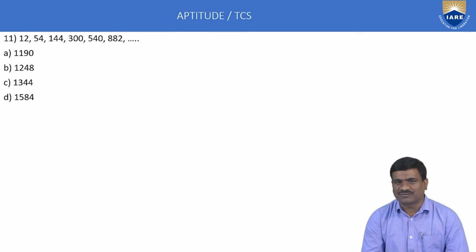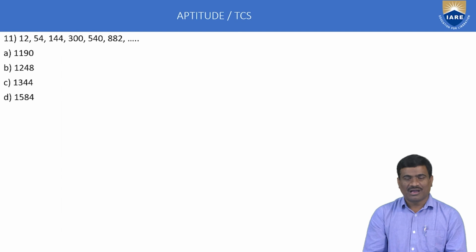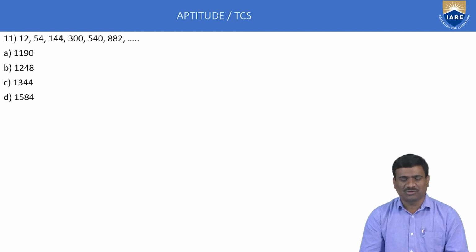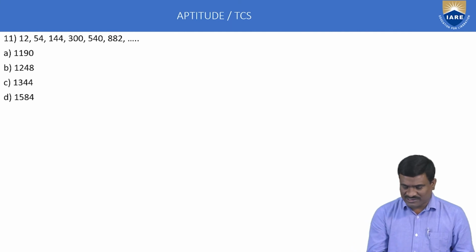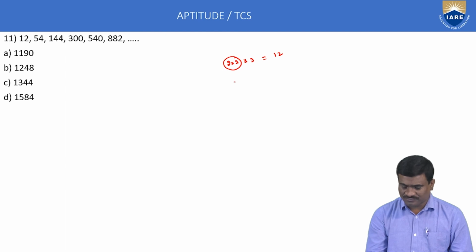First apply difference concept. I think difference is not possible here because lengthy big numbers are given. Second apply multiplication, and next the nearest square number and cube number. But these are not square numbers or cube numbers. The maximum applicable is only the multiplication operator. 12 means 2 into 2, 2 into 2 into 3, means 4 into 3, 12. Correct. 54: 3 into 3, 9, into 6, 54.